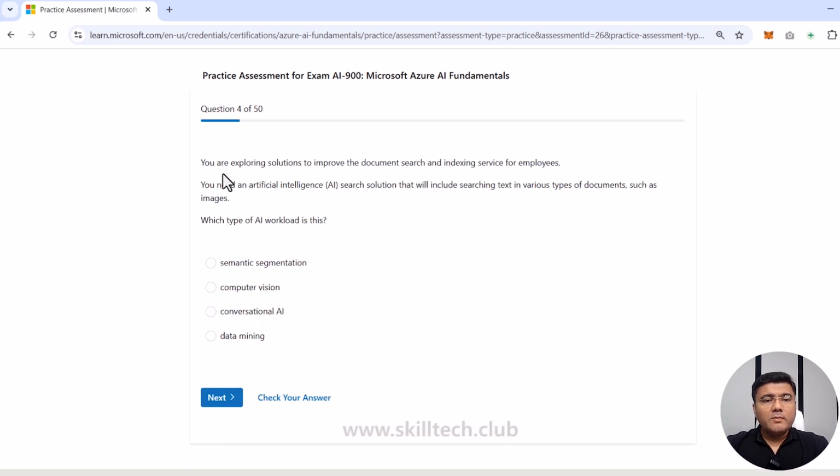Next, it's showing me: you are exploring solutions to improve the document search and indexing service for employees.